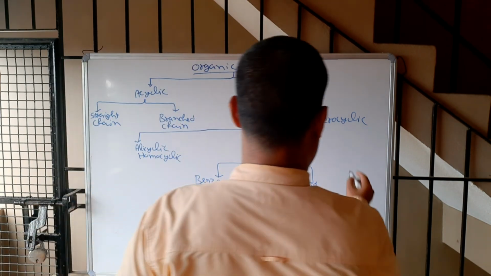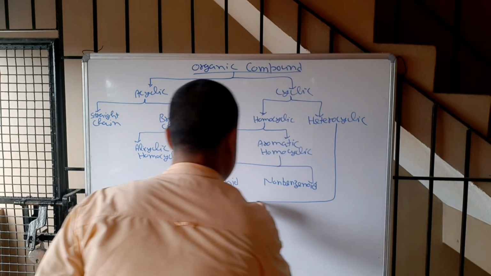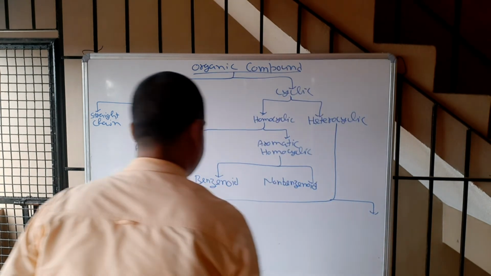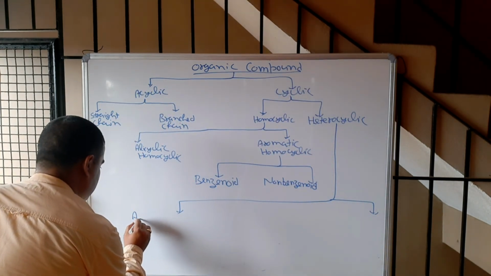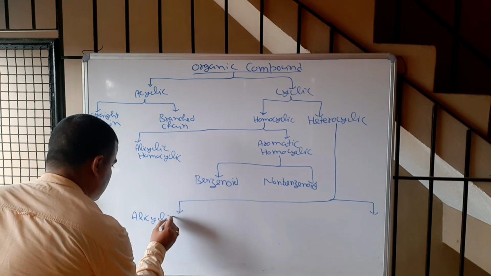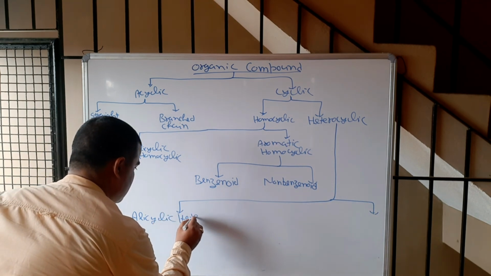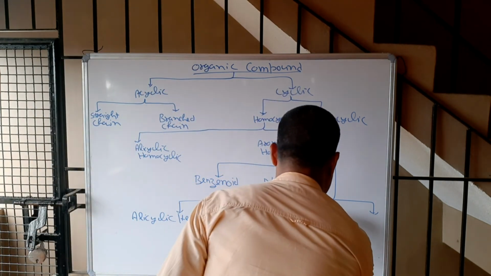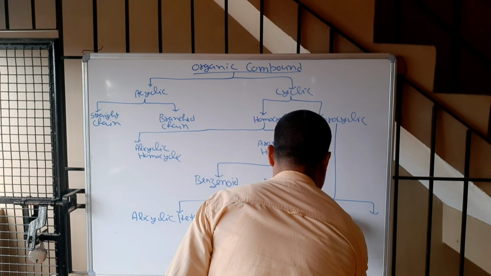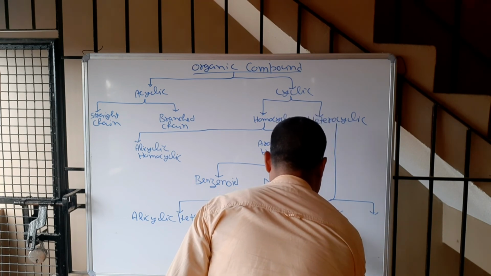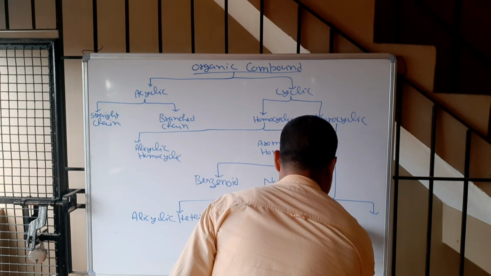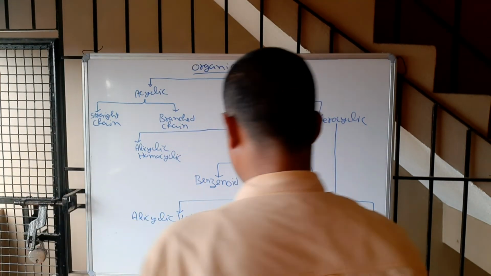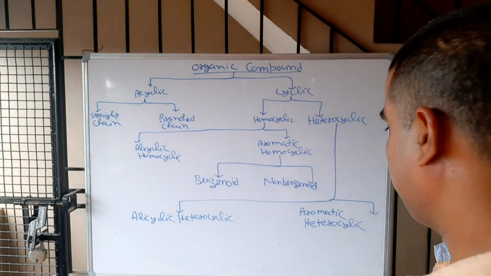Now come to the heterocyclic. Heterocyclic is also divided into 2 categories, alicyclic heterocyclic and aromatic heterocyclic. So this is the branch tree form, correct?